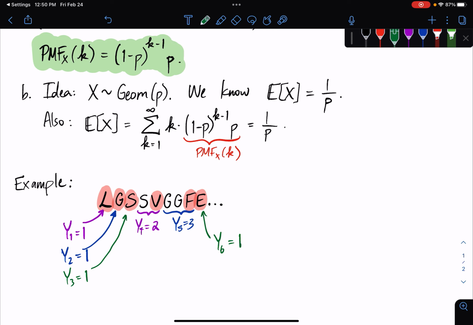And if we add these all up, Y1 plus Y2 plus Y3 plus Y4 plus Y5 plus Y6, we're going to get the number of trials that it took to get to the point where we have 6 distinct cards in our hand.